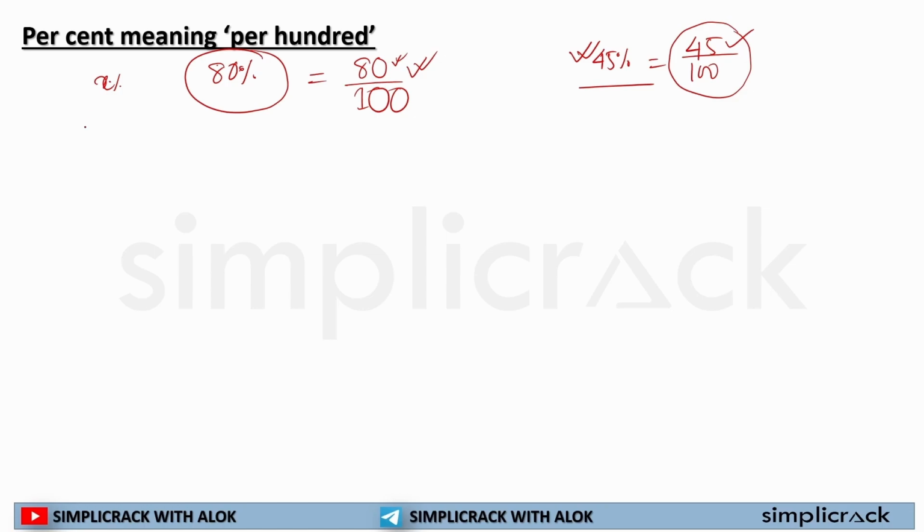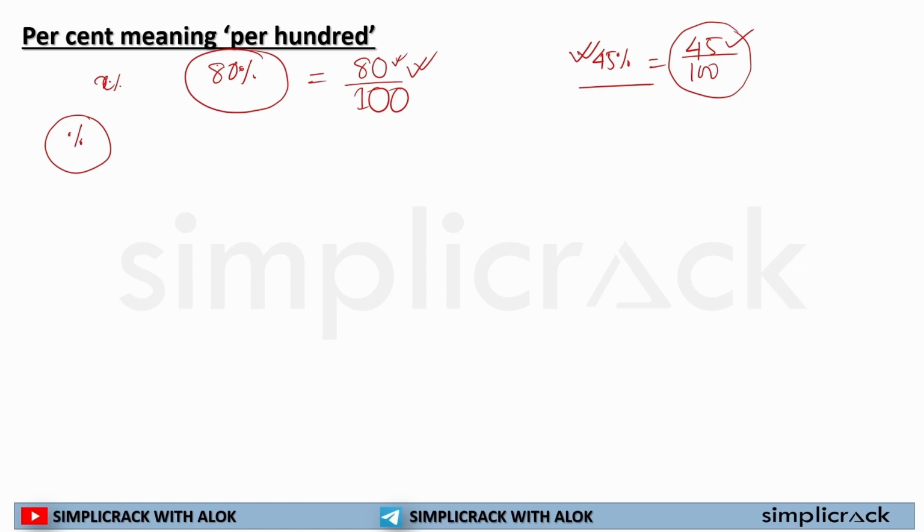Now, second thing, this is the symbol of percentage. So whenever you see a question with this symbol, you need to understand this is a symbol of percentage. So this is the basic idea about percentage. As we solve questions in our next slides, we'll understand that whenever the percentage word comes, that means it is out of 100.